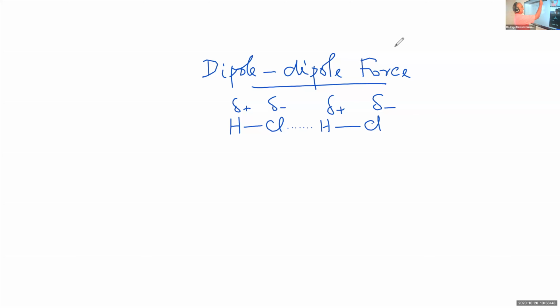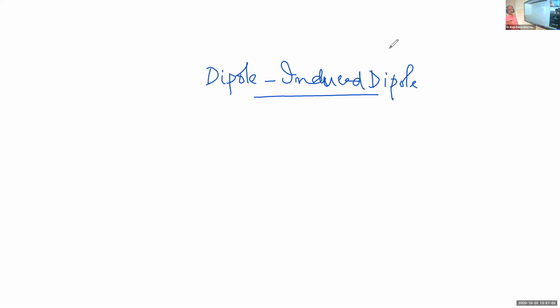Now you come to another type, and it is the dipole-induced dipole force, or the dipole-induced dipole interaction. And this is the attraction between a permanent dipole and an induced dipole. What is the meaning of this? For example, take the ammonia, NH3 molecule.